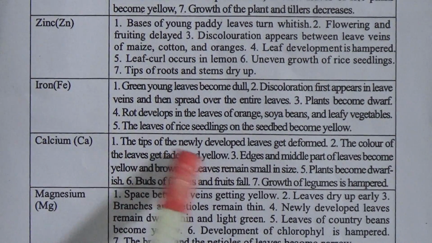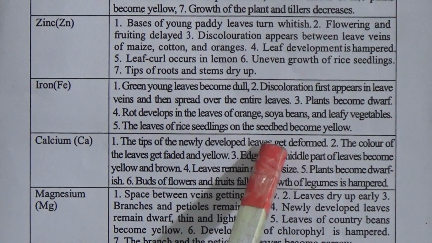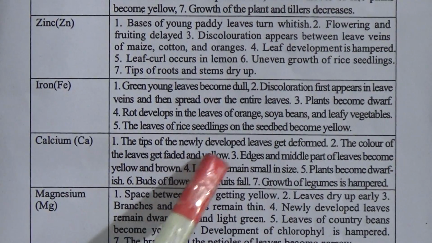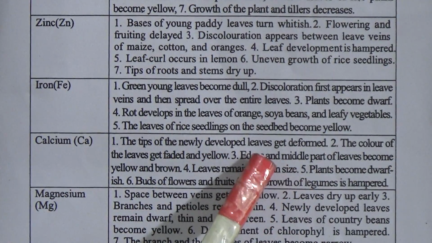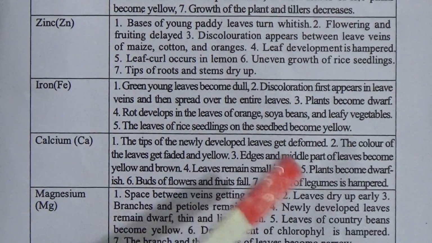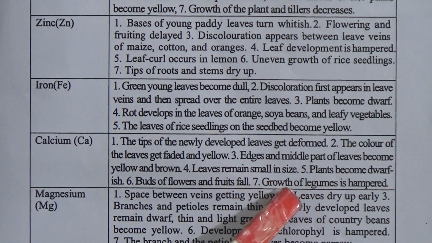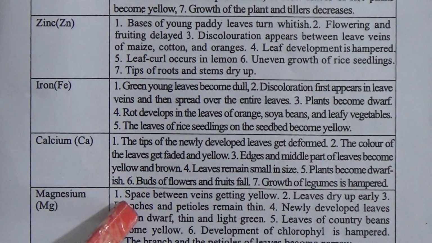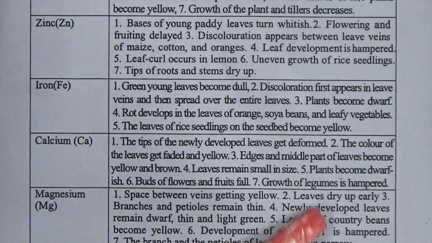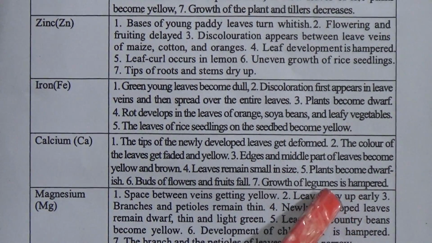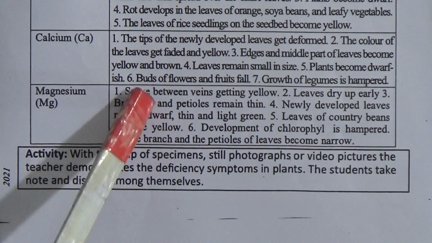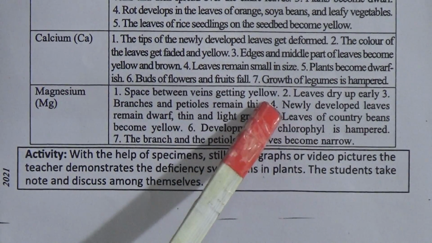Calcium. The tips of the newly developed leaves get deformed. The color of the leaves gets faded and yellow. Edges and middle part of leaves become yellow and brown. Leaves remain small in size. Plants become dwarfish. Buds of flowers and fruits fall. Growth of legumes is hampered. Magnesium. Space between veins gets yellow.